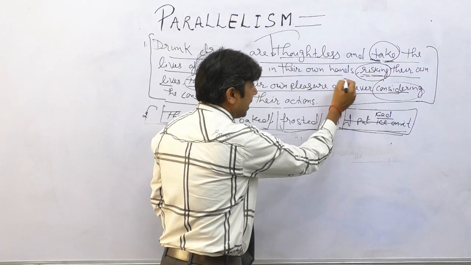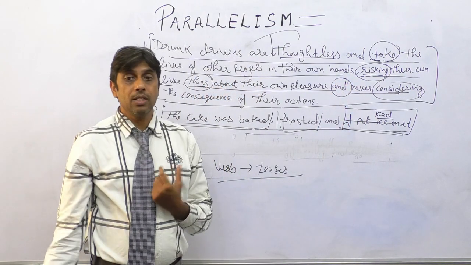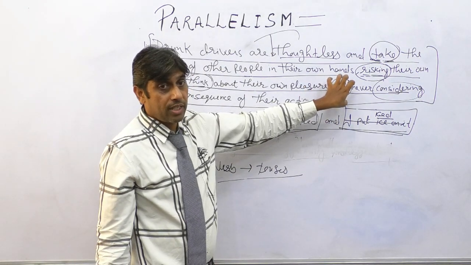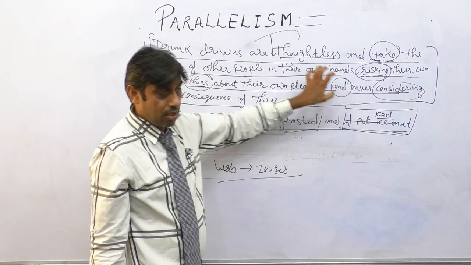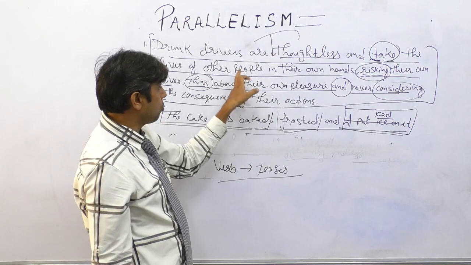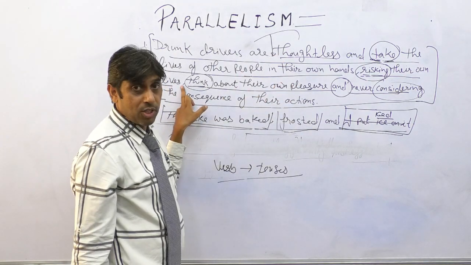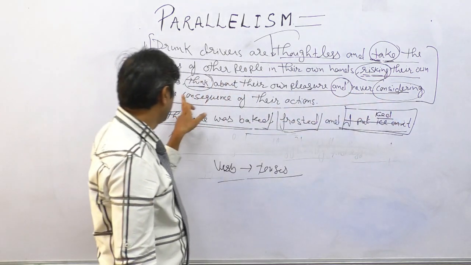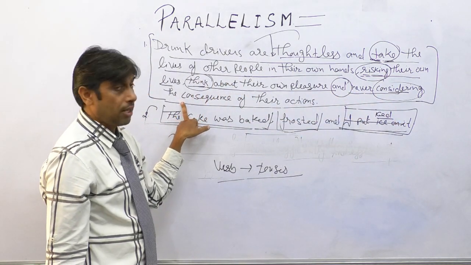And of course, whenever we have multiple phrases, multiple clauses, the last clause should be added with the conjunction. Before the last clause, all the clauses are to be added with the punctuation, comma. And never considering the consequence of their actions.